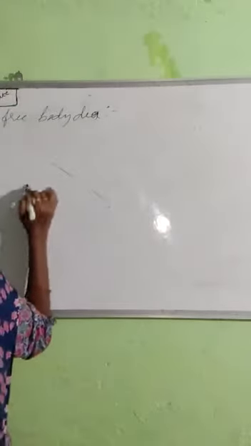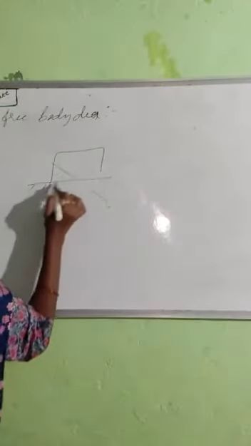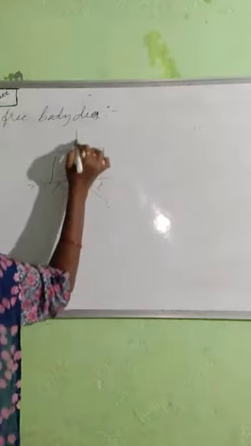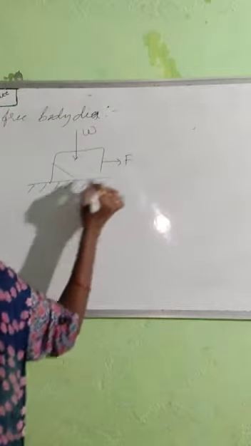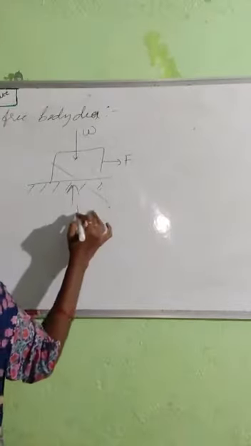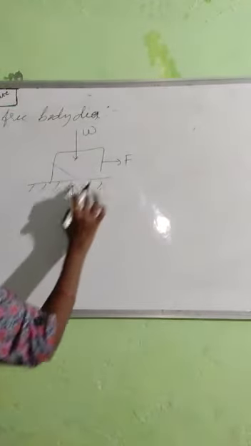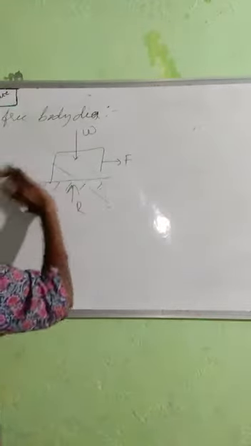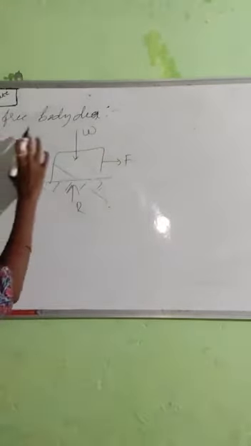So for example, I am considering one surface. On this I am placing one rigid body. Here I am applying one weight. This is one force. Here one normal reaction. If any restriction is there, normal reaction will be developed. So what is free body diagram? Free body diagram means you have to represent only the reactions, removing all the support. That is known as a free body diagram.